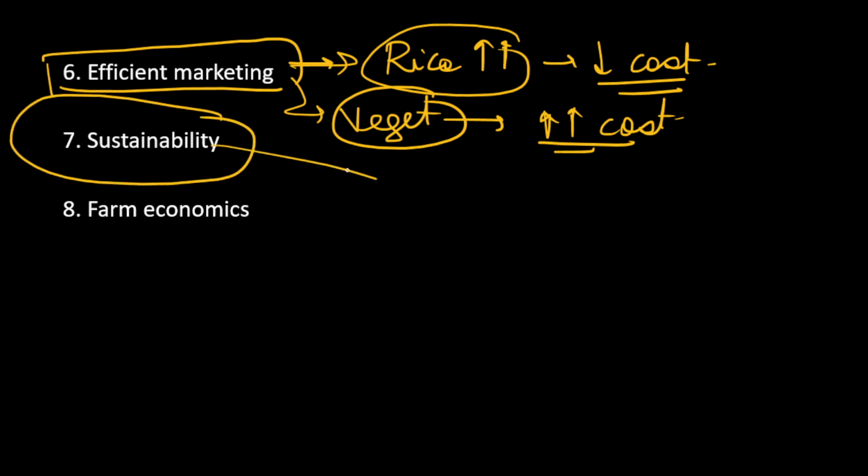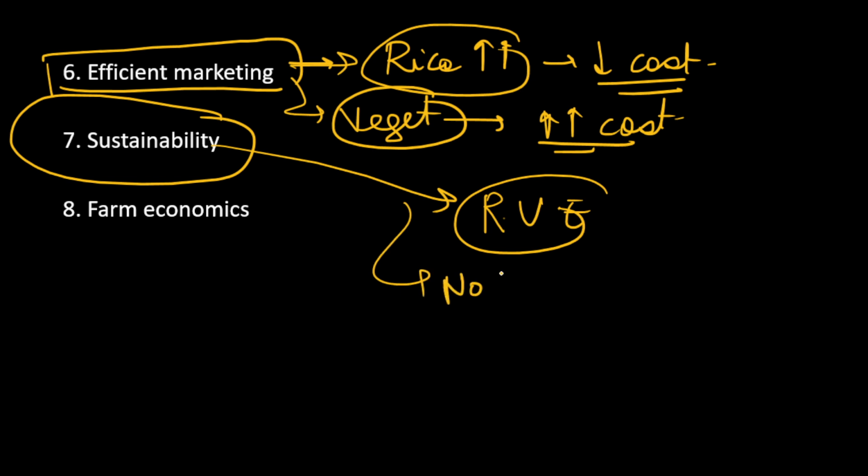Sustainability. We all know that in recent times the element of sustainability is the most important, because our ecology is damaging, our nature is damaging, soil health is deteriorating, our groundwater resources are depleting. So we have to include the elements of sustainability so that our resource use efficiency is good and there is no wastage or harm to any kind of natural resources. So that should be there.